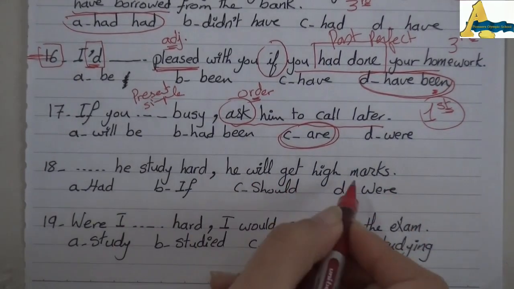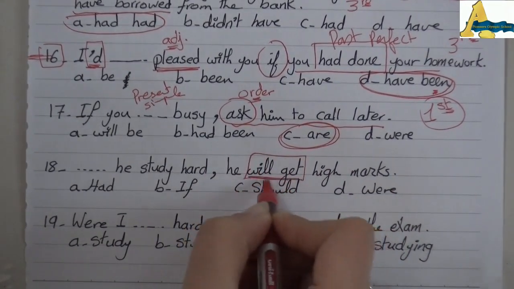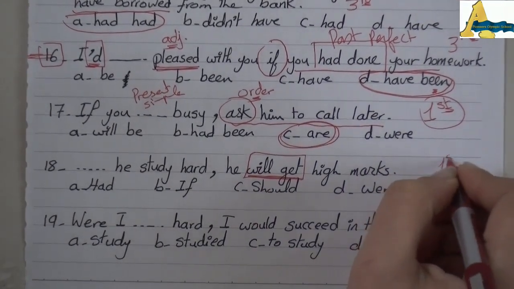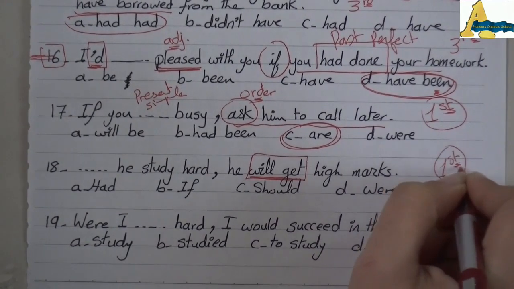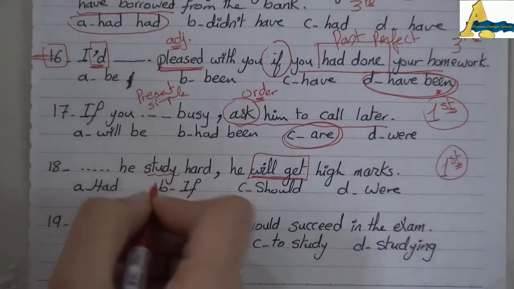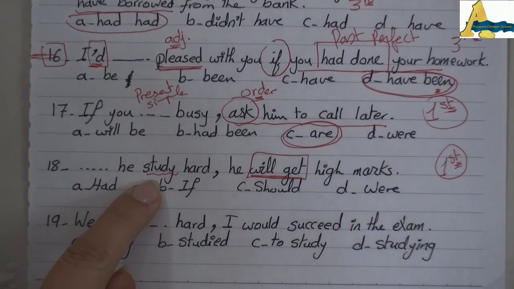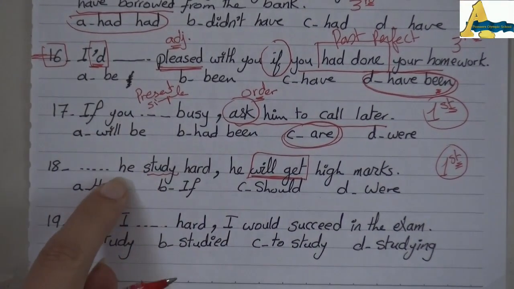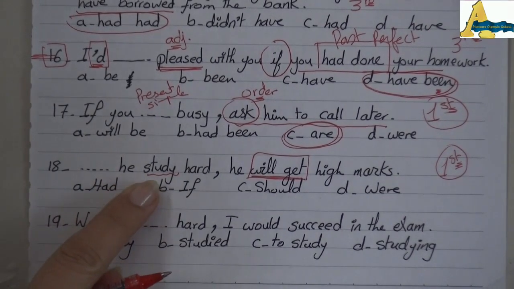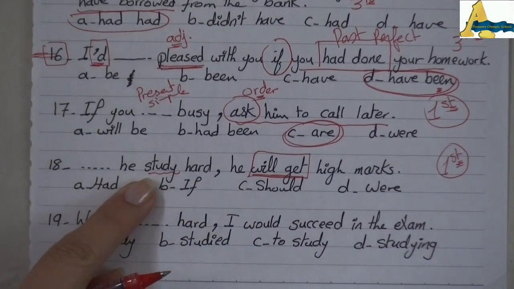The complete clause, he will get. Okay? So underline will get, like this. It means that I am in the first conditional. So, if clause has to be in the present simple. But here, I have a study, not a studies. And as you all know, he takes S at the end of the verb. So it was supposed to be he studies. But it's not a studies, it's a study.